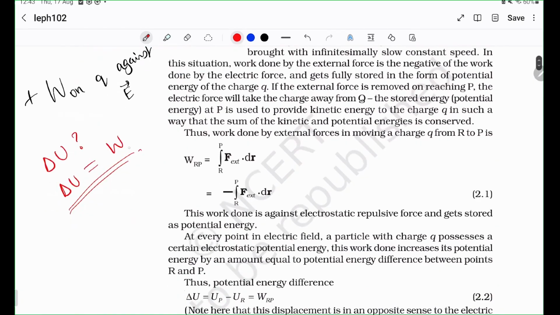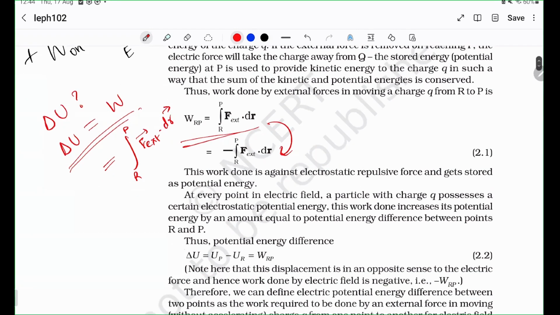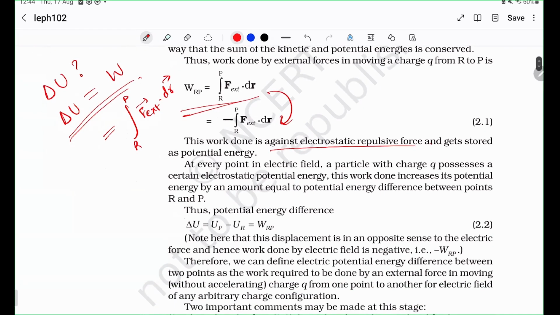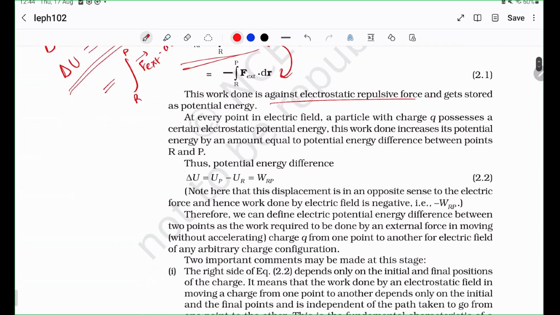But you know that this work, by definition, is the integral from R to P of F external, as in you are the external force, dot dr. Right? This is what it means. And you know that you can change the integration limits with a negative sign at the cost of a negative sign. And this is what happens. So this is the work that is done against the electrostatic repulsive force. So this potential difference is the work done.